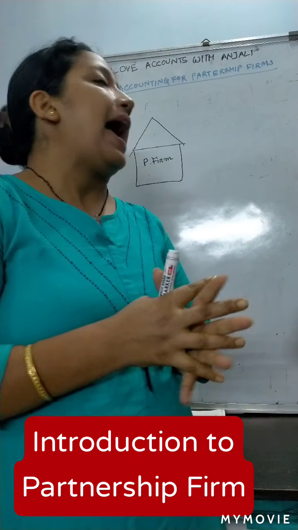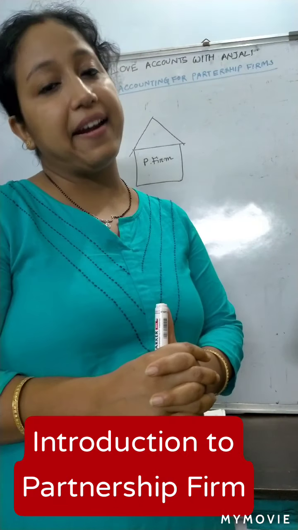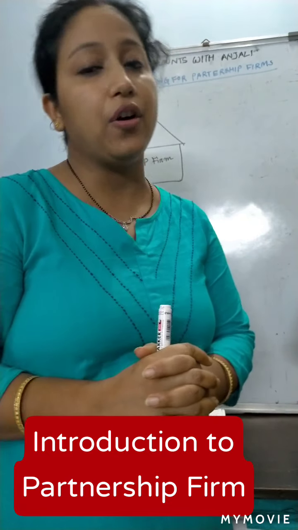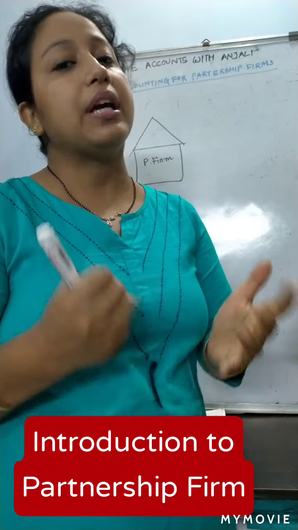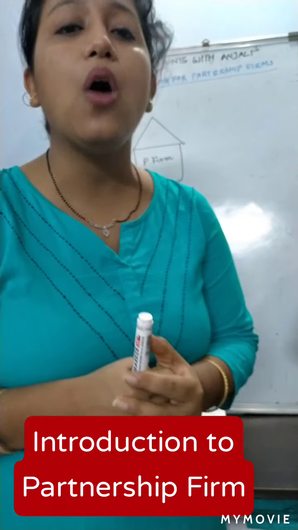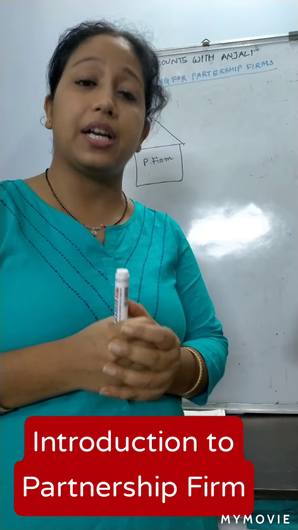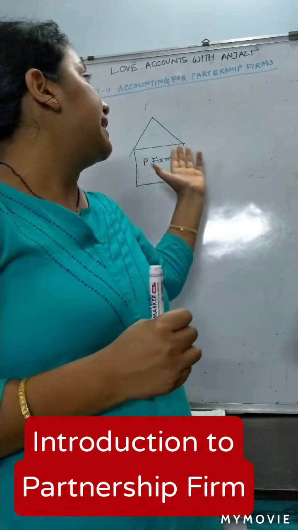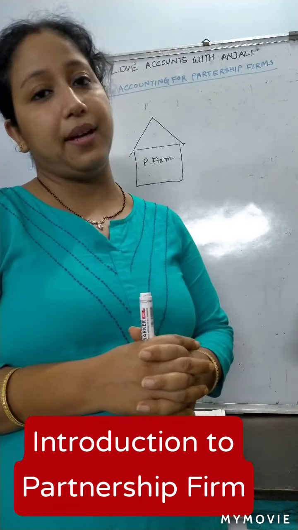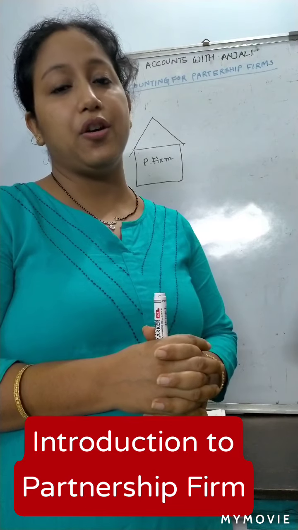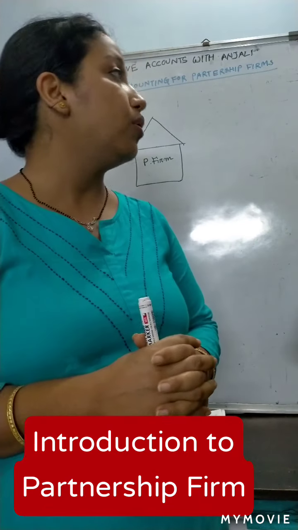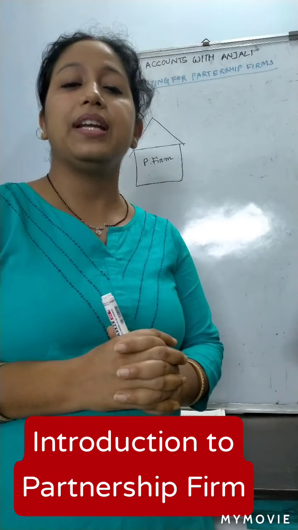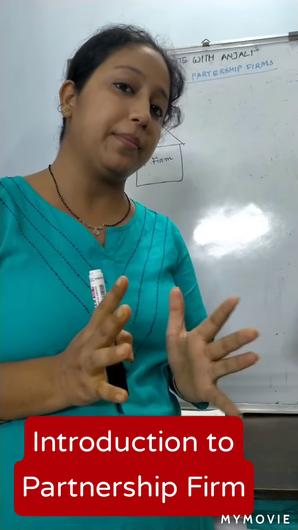And there is an agreement or contract between the partners to carry on the business. It will depend on them how the agreement and contract will be. So there is a contract or agreement between the partners to carry on the business. For starting a partnership business or firm, we need how many members? 2 members.